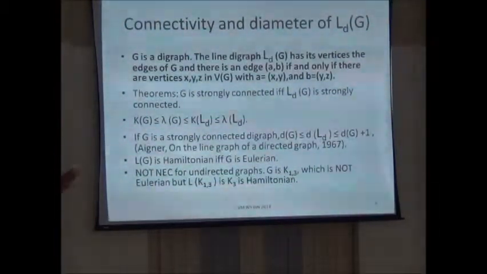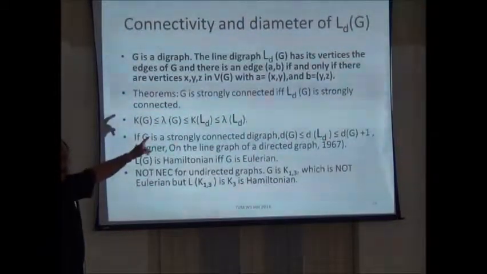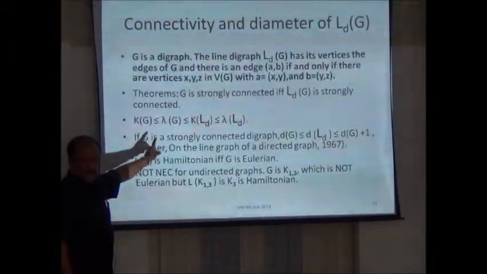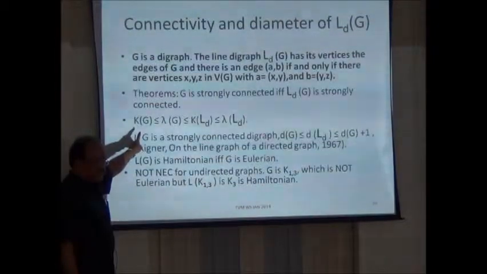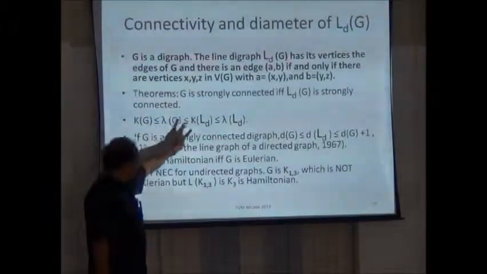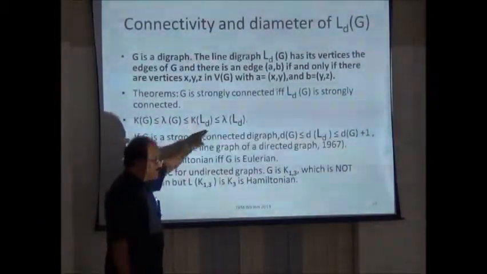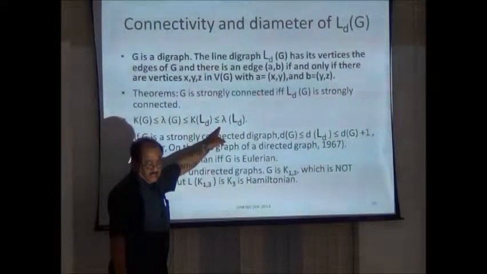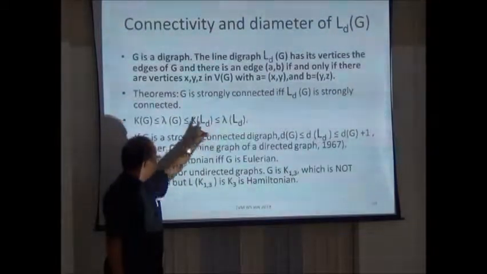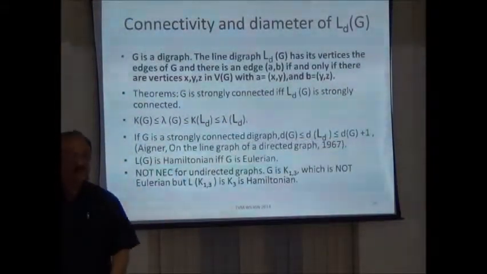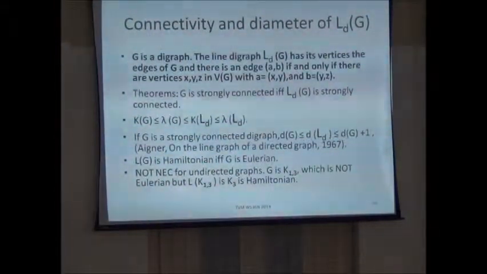A graph is normally connected if and only if its line graph is normally connected. This is Whitney's theorem corresponding to the line graph of G. We take kappa of G, the vertex connectivity of G, is less than or equal to the edge connectivity of G. But I can sandwich the connectivity of the line graph of G in between the edge connectivity of G and the edge connectivity of the line graph. Okay, so this follows from Whitney. This also follows from Whitney. This is the only part which you got. But proof is not a joke, so I am leaving it. Okay, that's simple also, so I am not going there.